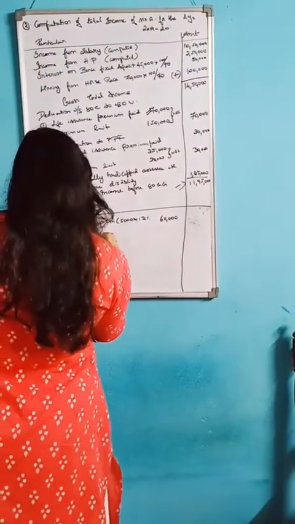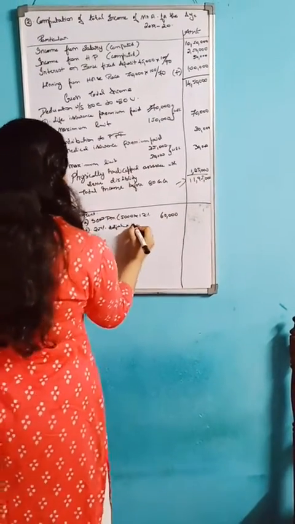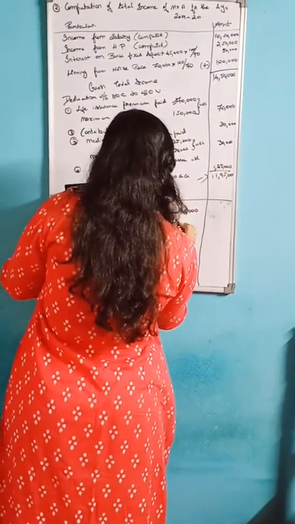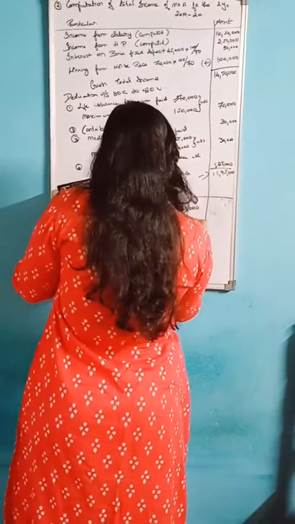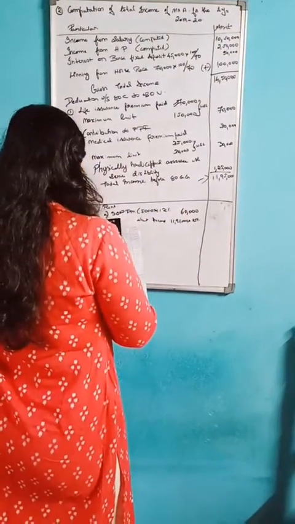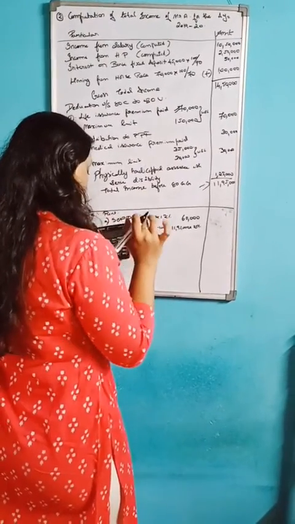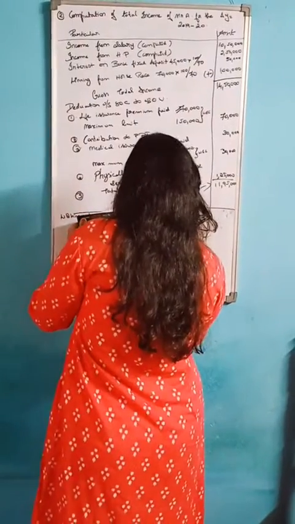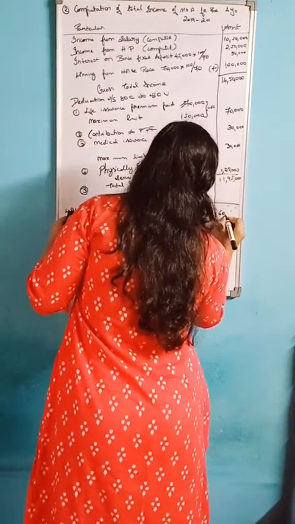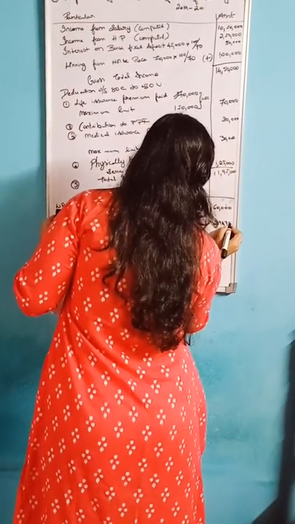So B, that is 25% of adjusted income. That is how much? 11,95,000 into 25%, you will get 2,98,750. Okay, let's write here 60,000 and 2,98,750.